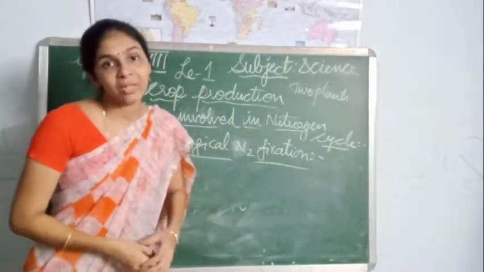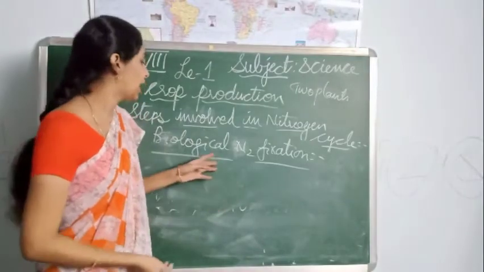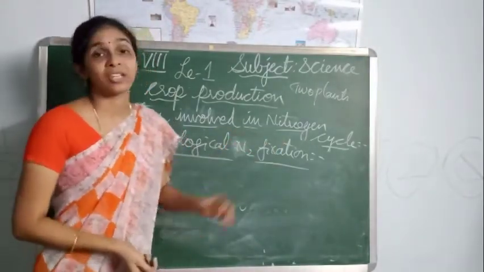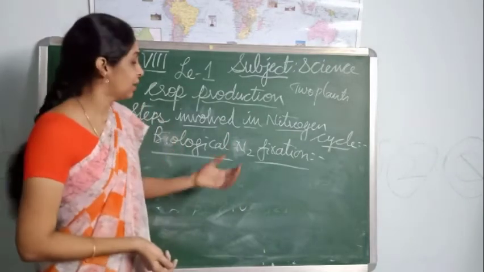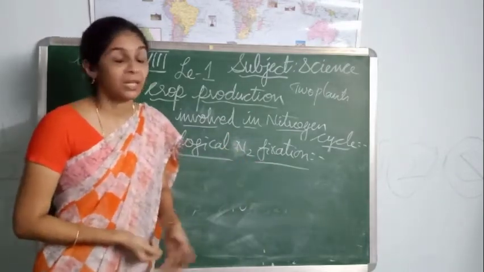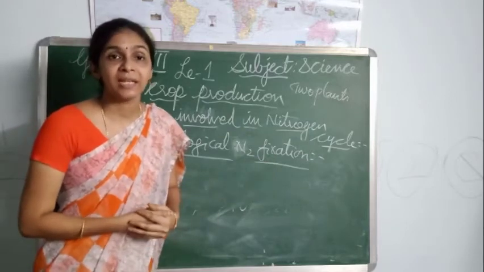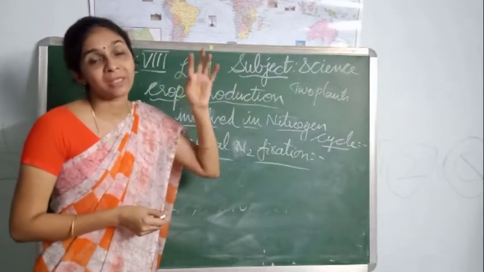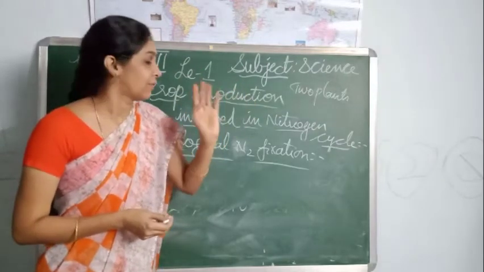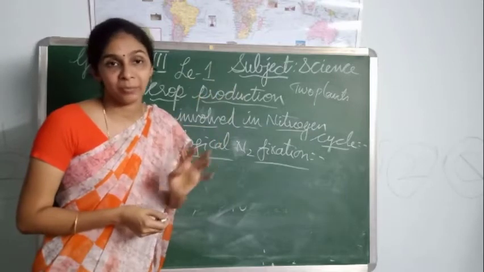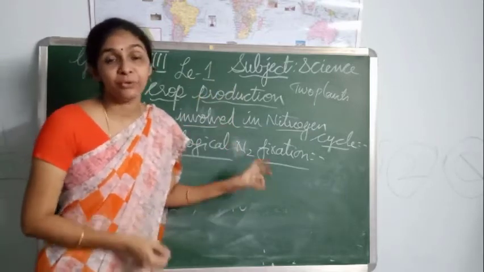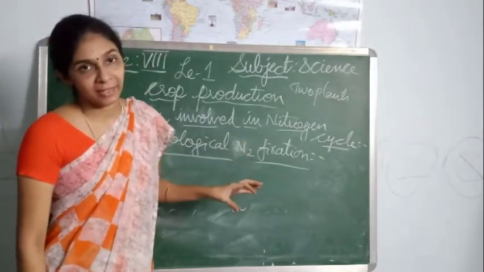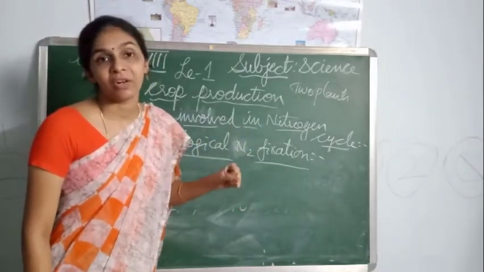We have discussed atmospheric nitrogen fixation, and now we will discuss biological nitrogen fixation. How does biological nitrogen fixation occur? What is biological nitrogen fixation? It is a process where the atmospheric nitrogen, that means the free nitrogen gas present in the atmosphere, is converted into the soluble form of nitrogen compounds called nitrates with the help of living organisms.